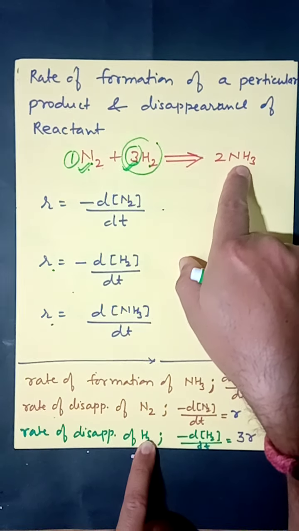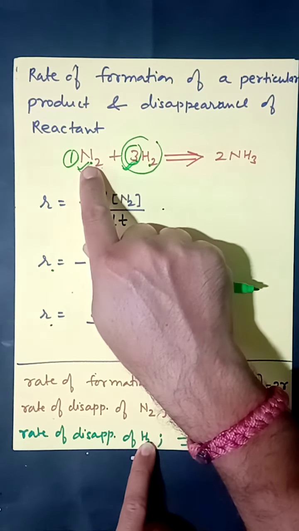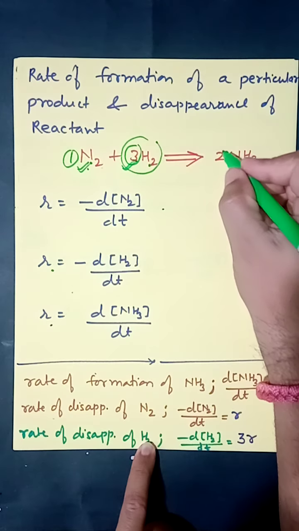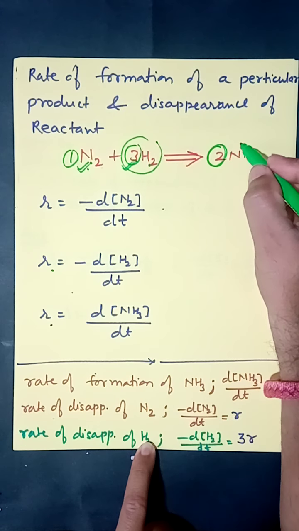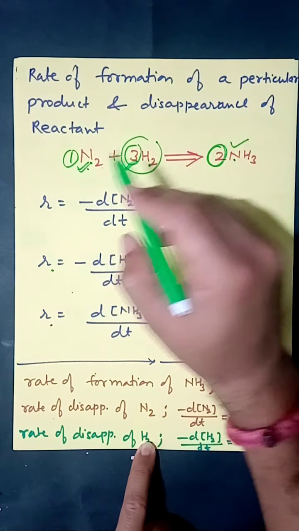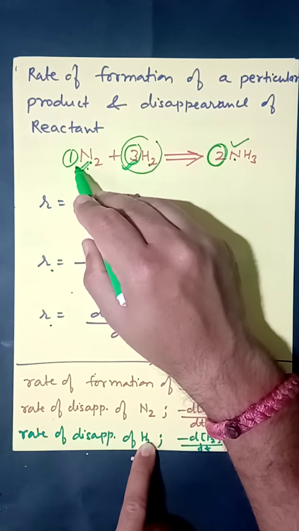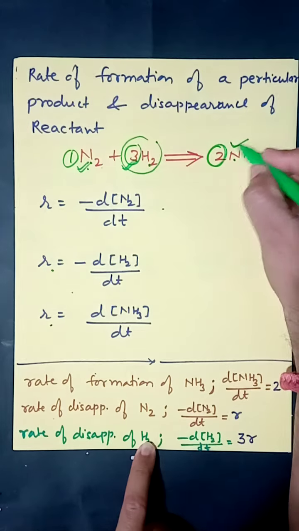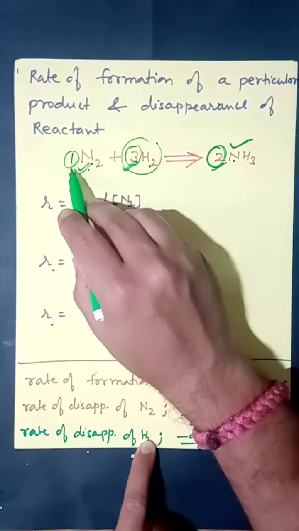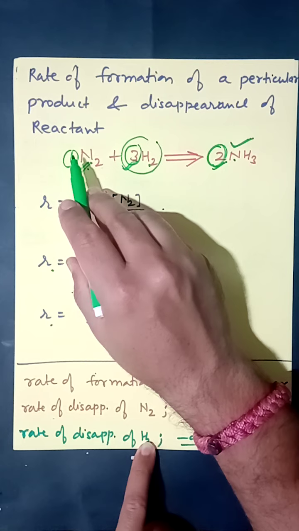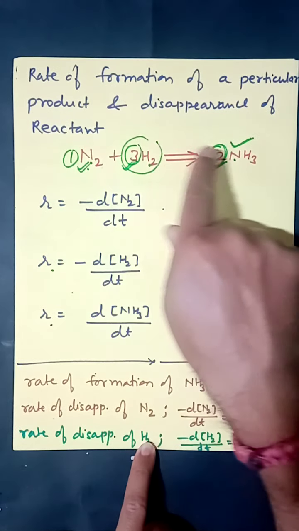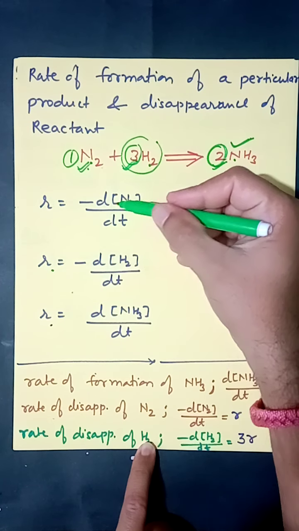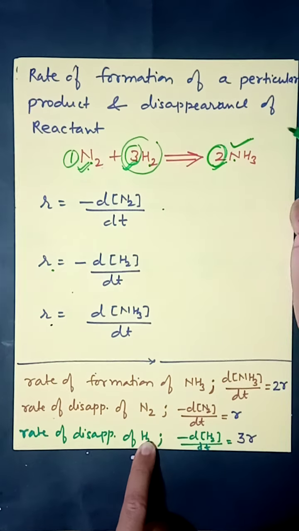Same, if you see here, if one particle of nitrogen is consumed in 1 second, then 2 particles of ammonia will be produced. It means the rate of formation of ammonia should be twice the rate of disappearance of nitrogen. I repeat, the rate of formation of ammonia should be 2 times the rate of disappearance of nitrogen, because one particle of nitrogen gives 2 particles of ammonia in the same period of time. Now the full formula, the right formula.